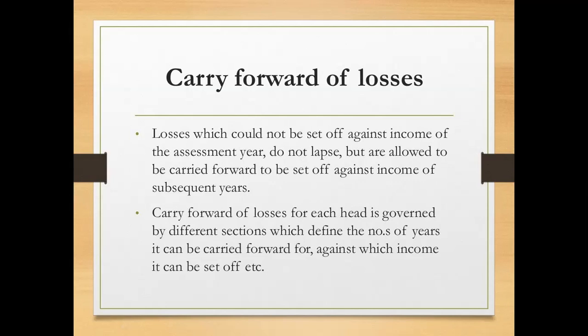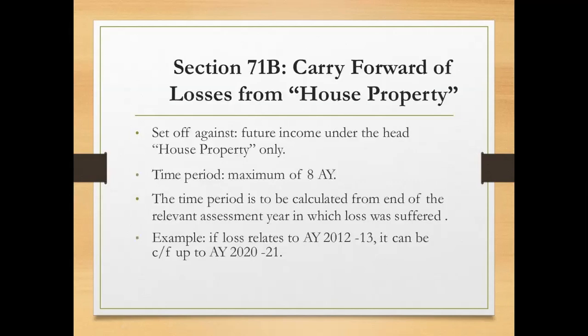There are different sections or different conditions we need to follow for the different heads of income, including against which income the loss can be set off. So when we are carrying forward, from which income we can set off is clearly explained in the future slides. First one, section 71B, carry forward of losses from house property.